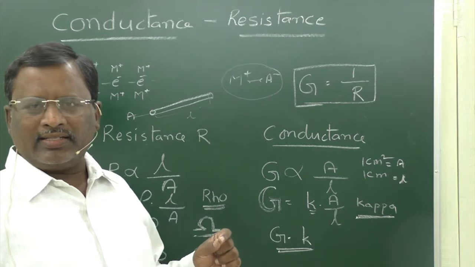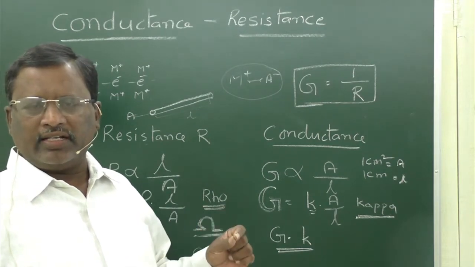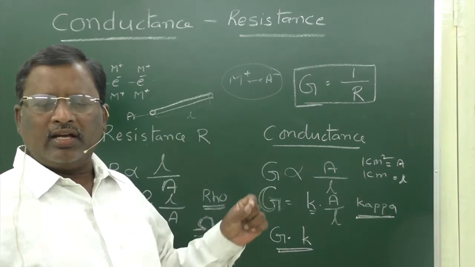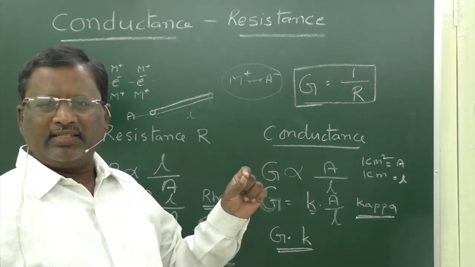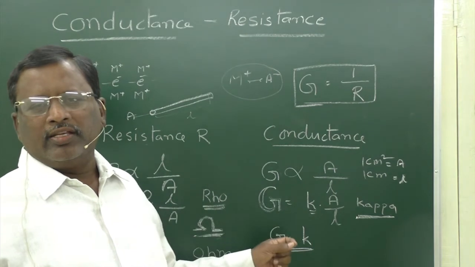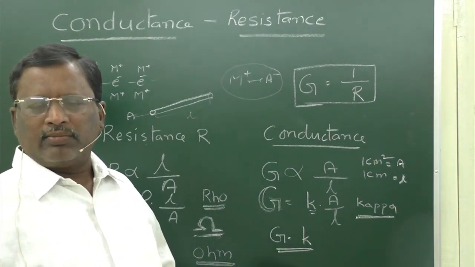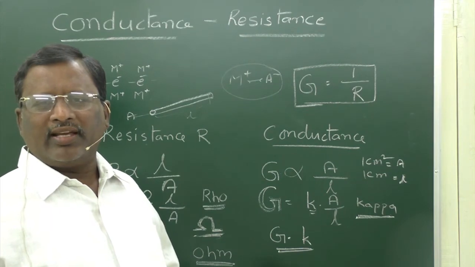The conductance of a conductor with 1 unit cross section area and 1 unit length is said to be specific conductance, and it is denoted with small k, called kappa.